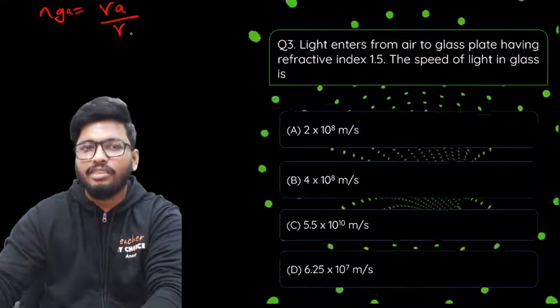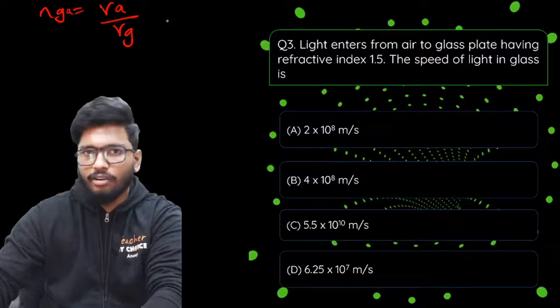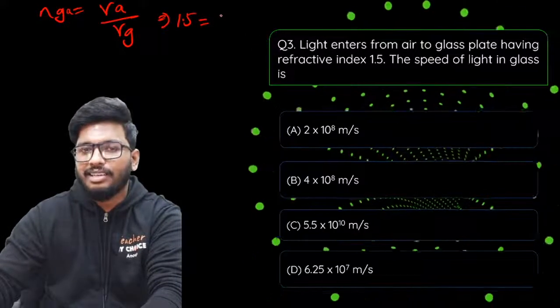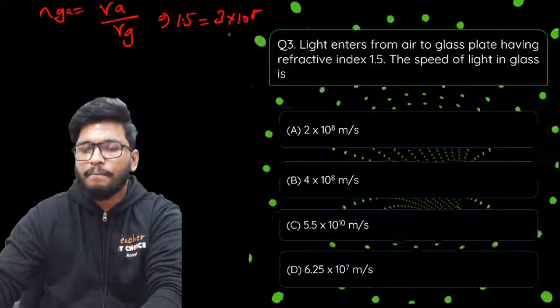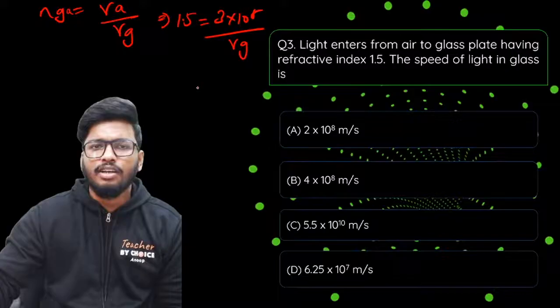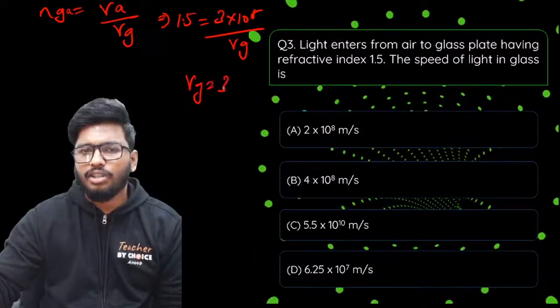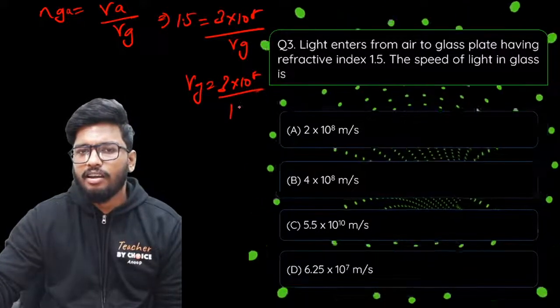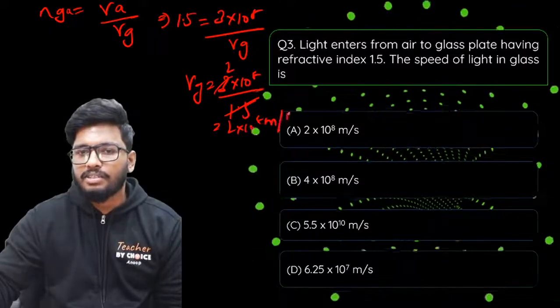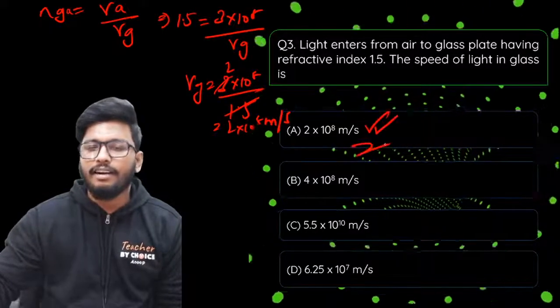The speed of light in air divided by speed of light in glass is what you have to find out. So 1.5 is equal to the speed of light in air, 3 into 10 to the power of 8 meter per second, because they have not given the value, so you can assume it as 3 into 10 to the power of 8 meter per second itself. So Vg is equal to 3 into 10 to the power of 8 divided by 1.5. 3 divided by 1.5 is 2, so 2 into 10 to the power of 8 meter per second would be the right answer.